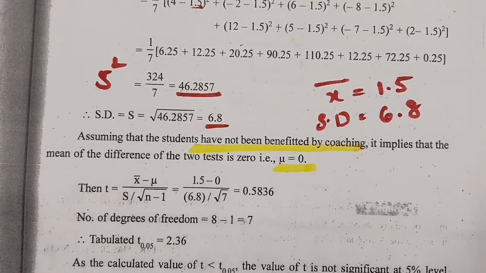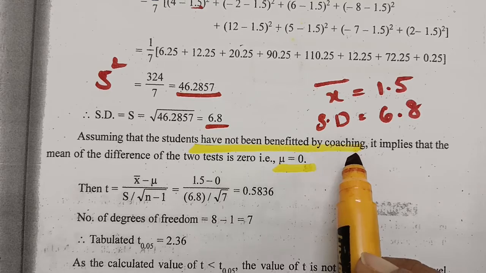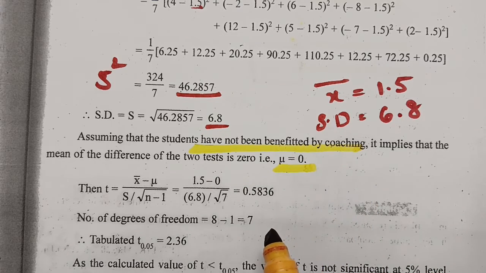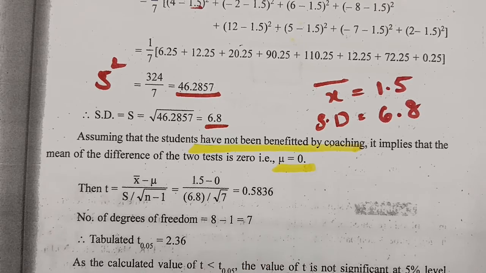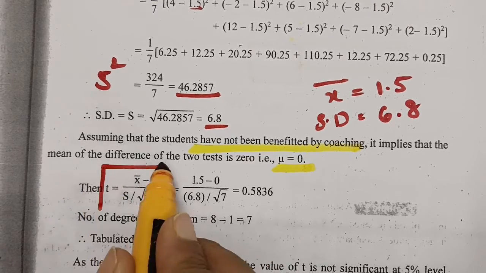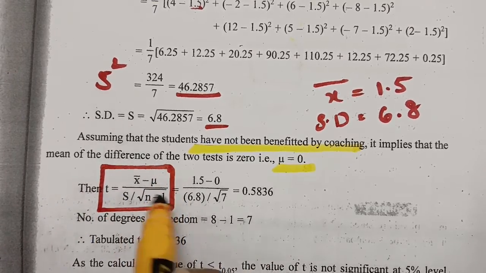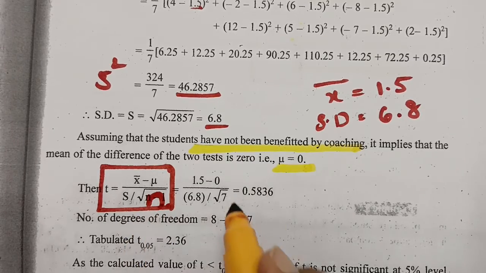And see, this is the test statistics. The first one is the null hypothesis: the students have not been benefited. Alternate hypothesis: the students have been benefited. The next one is test statistics. T is equal to x bar minus mu by s by root n, in general, where this value is n. So here the n value is equal to 8.